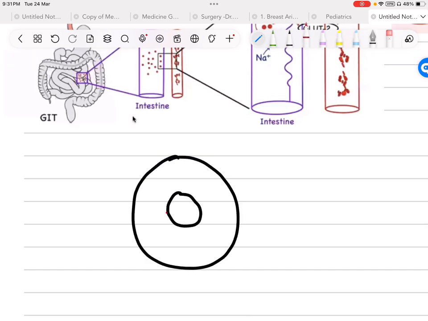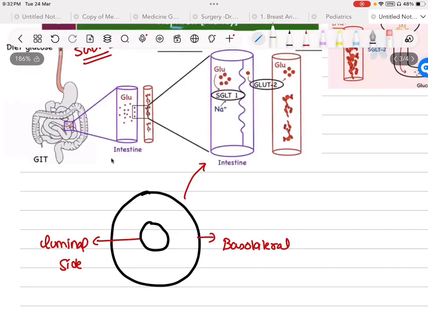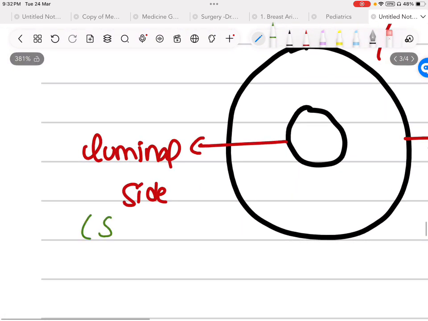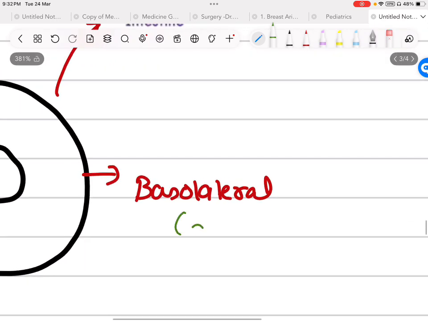So there we have the luminal side. Here we have the basolateral side. So see, on this luminal side we have SGLT1, and over the basolateral side we have GLUT2.